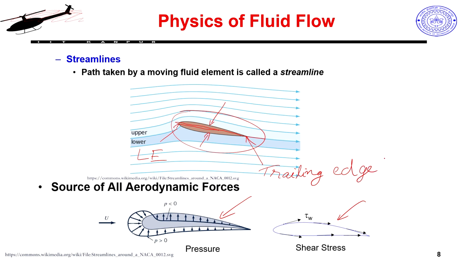If I connect these 2 points, that particular line is called the chord line. For a symmetric airfoil, both the top and the bottom surfaces are identical, so if I flip it over, it does not make any difference.